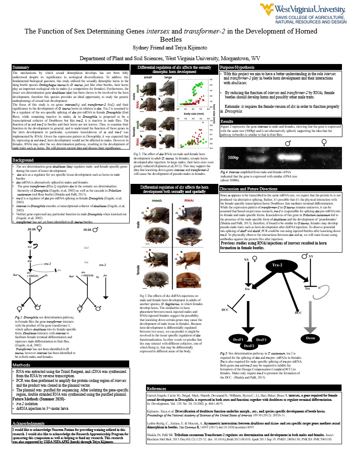After isolating the gene-specific region, double-stranded RNA was synthesized using the purified plasmid. Results from previous experiments in our lab have shown that knocking down intersex creates male traits in females, like horn development. Future methods include isolating transformer2 and injecting RNAi to the third instar larvae.